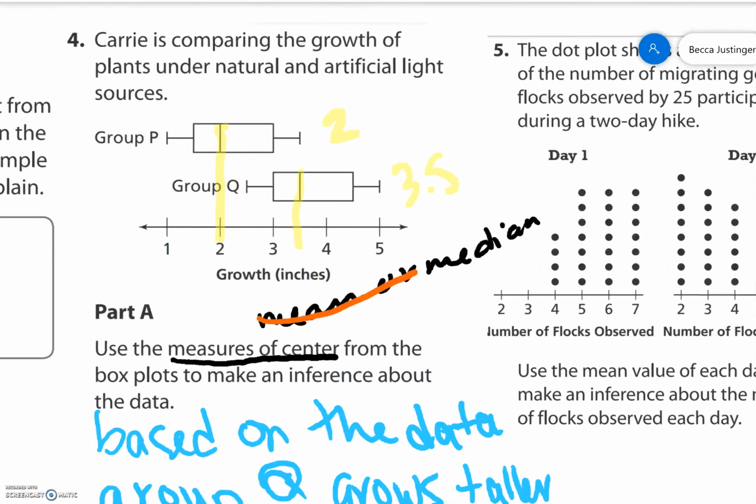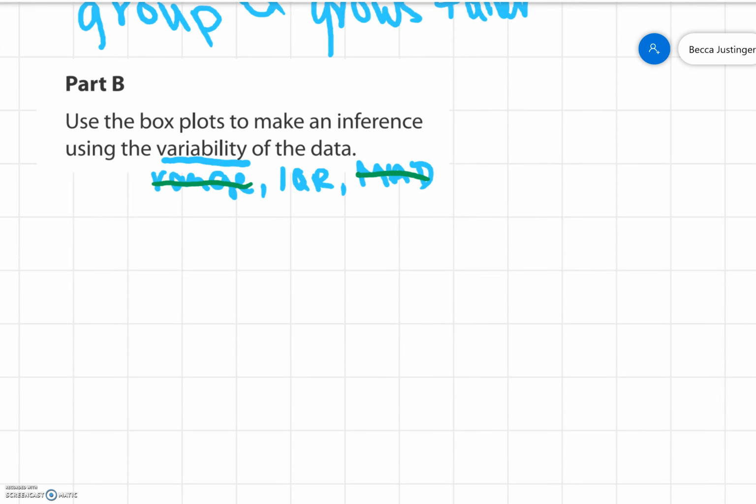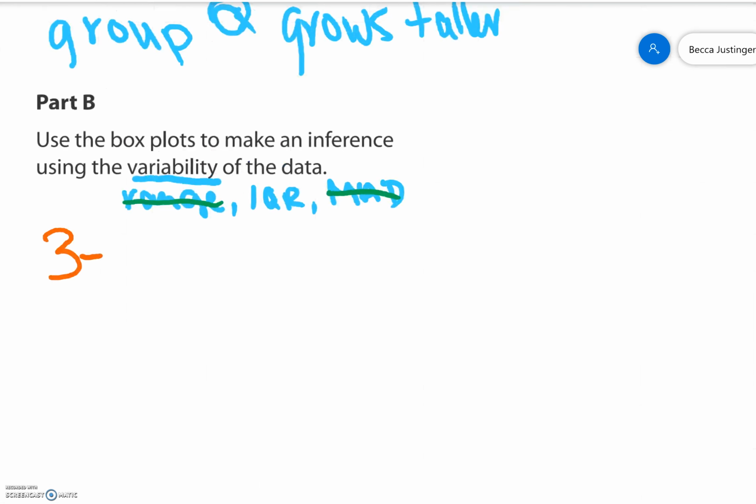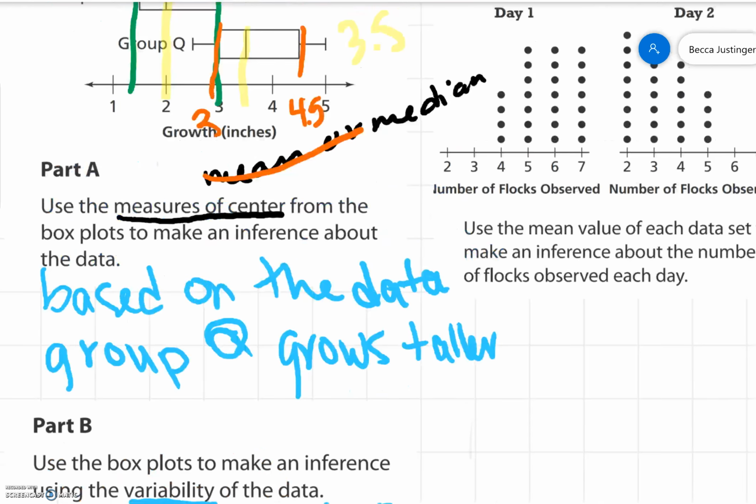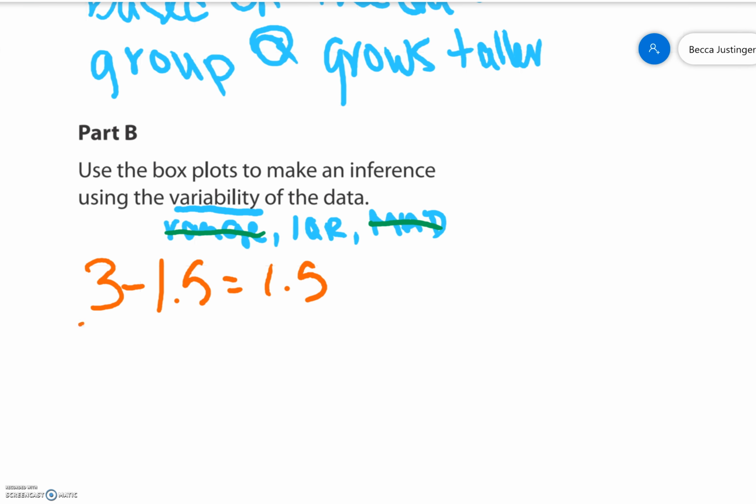So group P goes from 1.5 to 3, and group Q goes from 3 to 4.5. So to find interquartile range, we need to subtract. So we're going to do 3 minus 1.5 for group P. That equals 1.5. And group Q, we're going to do 4.5 minus 3, which also equals 1.5.